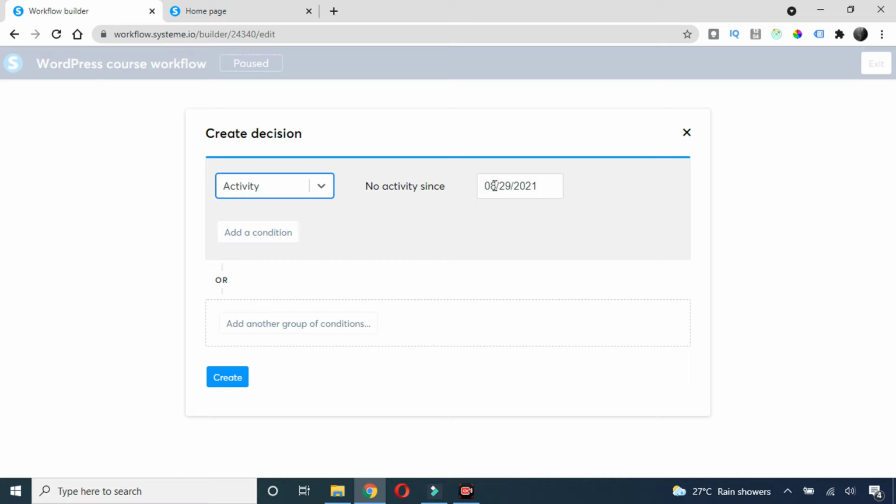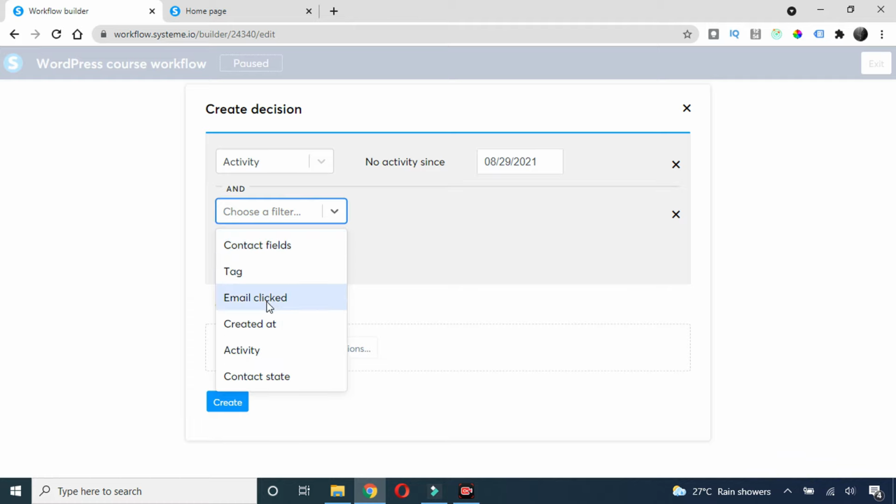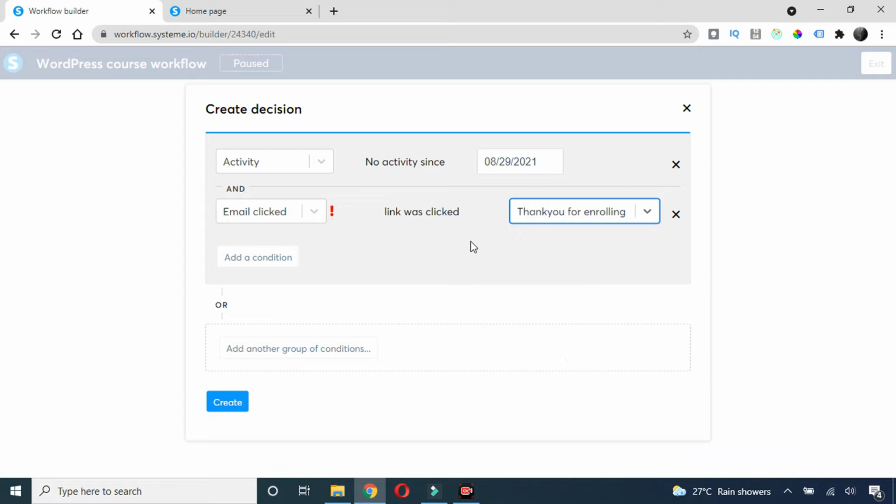Let's say I have sent that thank you for enrolling email on the 29th. So I'll keep this, and then I will add a condition here, and I will choose a filter. I will choose email clicked, and then I will choose thank you for enrolling. So what does this mean? This means that on the day I sent the thank you for enrolling email, if they have done no activity, meaning they haven't clicked on that email on that day, then I need to take some action, and then I will click on this create here.